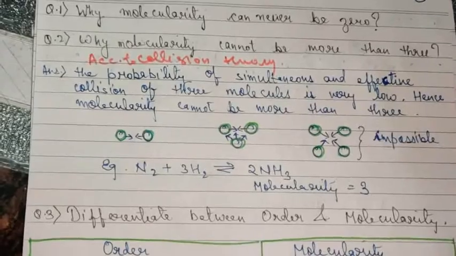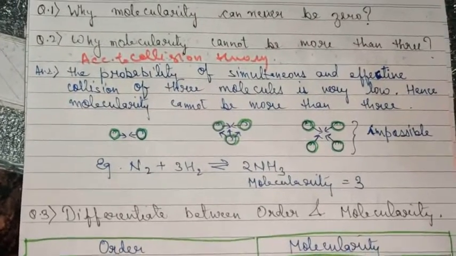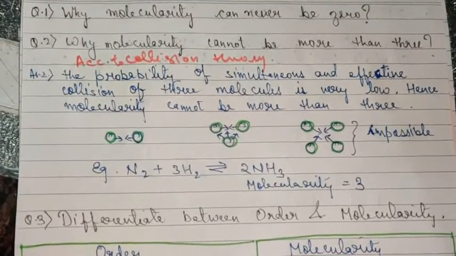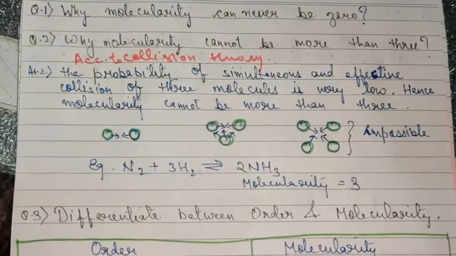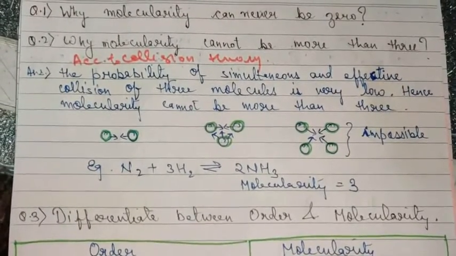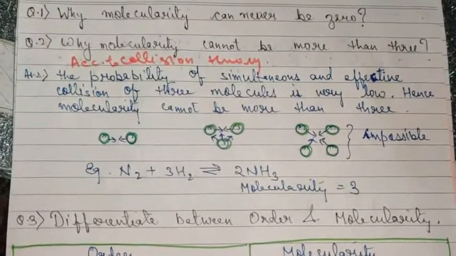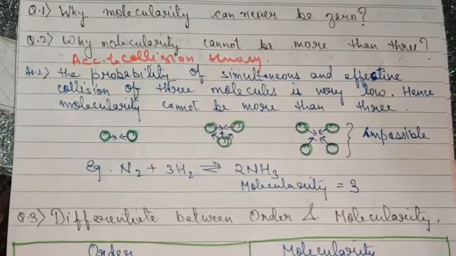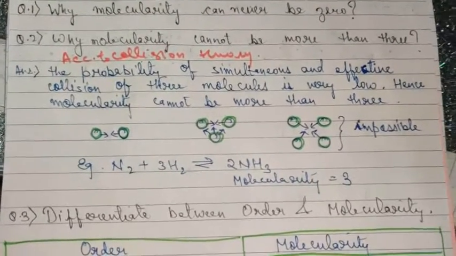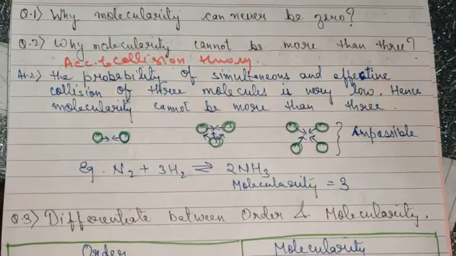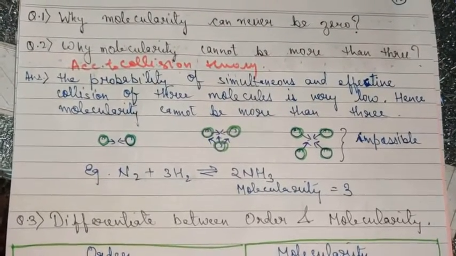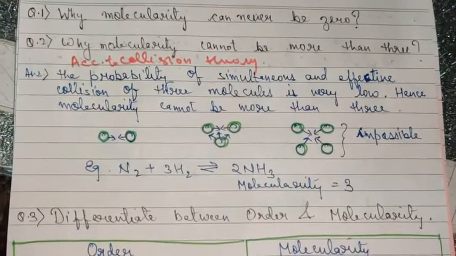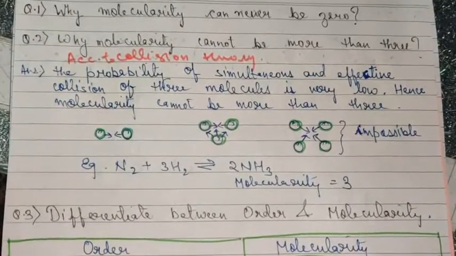The collision theory says that for a reaction to occur, it is necessary for the reactant molecules to undergo effective collision. And one more thing, all the collisions are not effective. Only the molecules colliding with suitable energy and in suitable orientation will be able to produce the product.